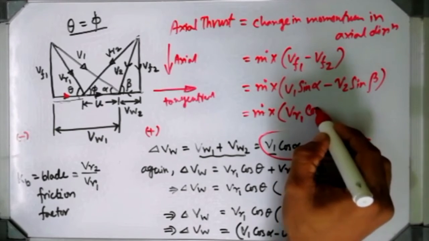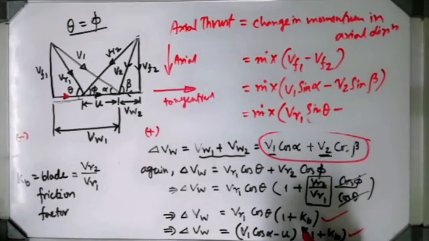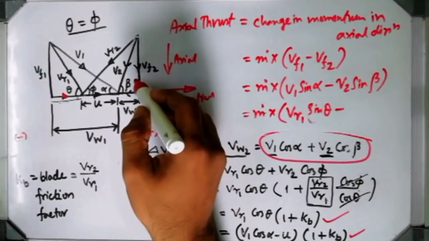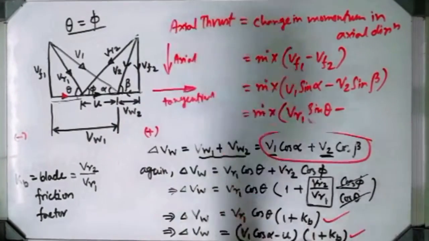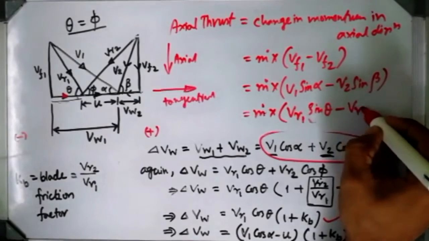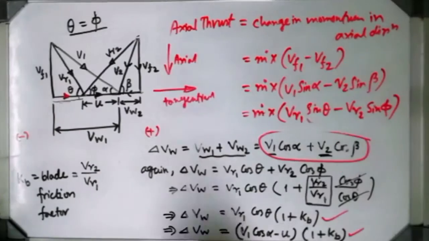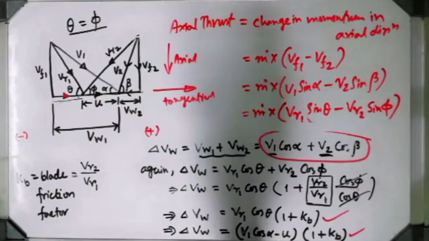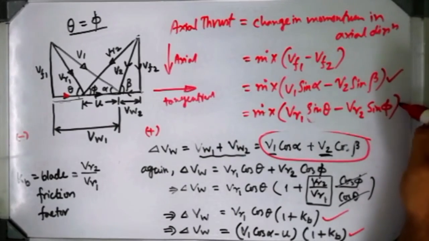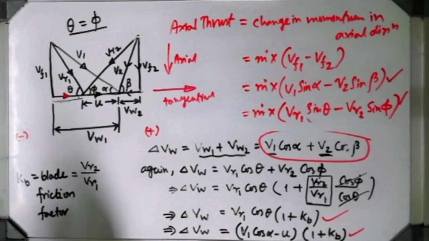VR1 sin theta minus, and VF2 can be written VR2 sin phi, isn't it? So the same relation, this one will give you the same value as this one. I am representing it in a different way so that you can understand which relation I should choose.